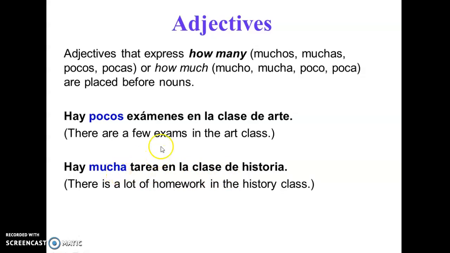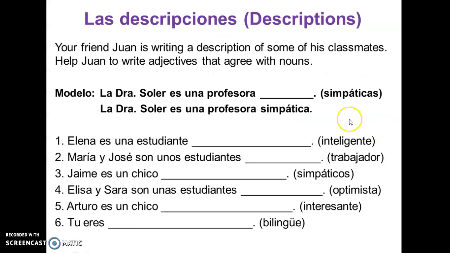Okay, and then there's a practice here that I provide for you. So you can use these adjectives that we have here and make the decision if you have to change them or not. And also always pay attention to the noun they are modifying, because that's what adjectives do.